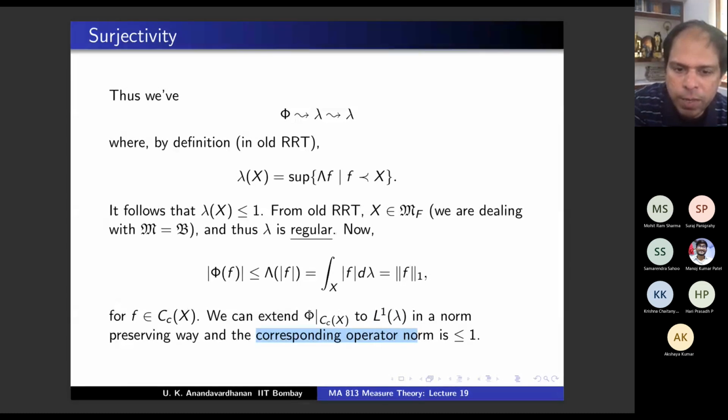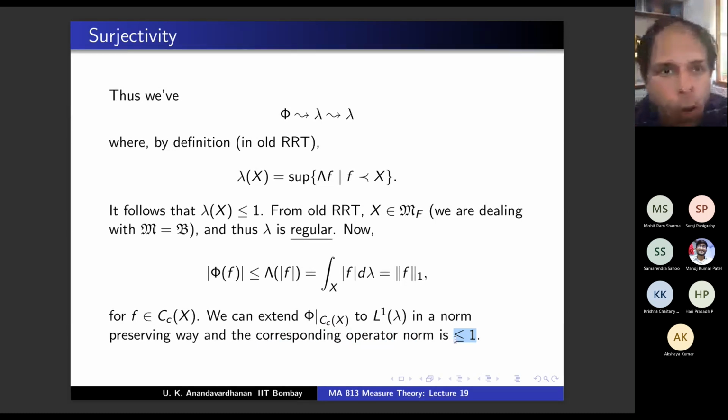I am defining phi now on L1. Phi was defined on C0x. Now I am thinking of that phi on L1 lambda, and as a functional on L1 lambda, it has an operator norm, right? On the dual space of L1 lambda, there is a norm. That is the corresponding operator norm, and that operator norm is less than or equal to 1. This is what we concluded.